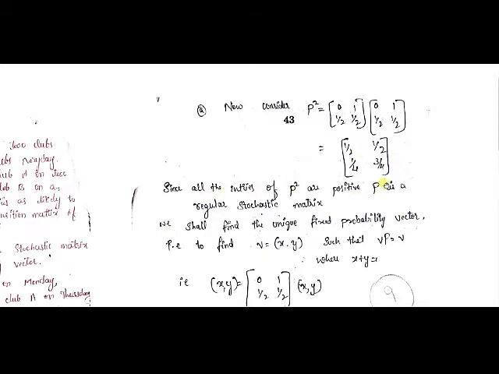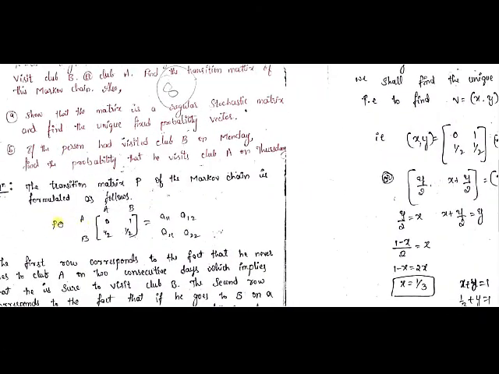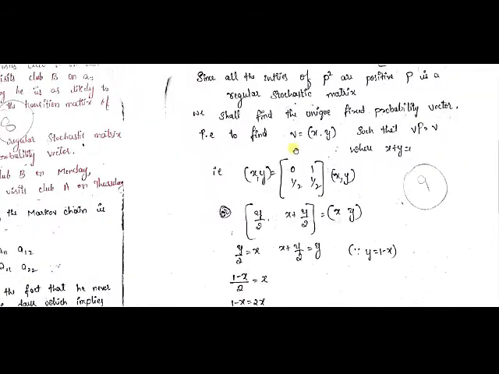All the entries of P square are positive. So P is a regular stochastic matrix. Now for this regular stochastic matrix, I have to find the unique fixed probability vector. For the second order matrix, what is the unique fixed probability vector? In general, we take B is equal to (x, y). This is the unique fixed probability vector.